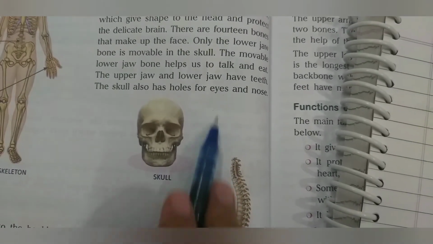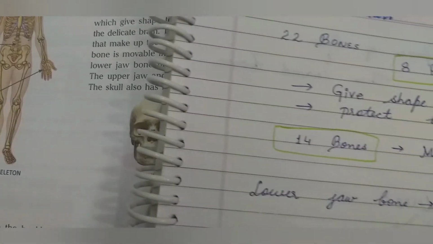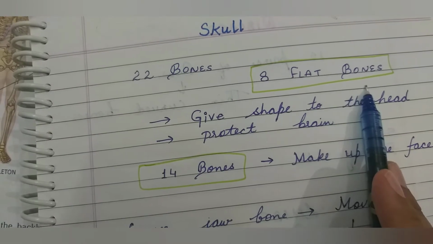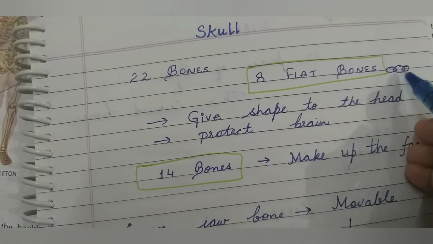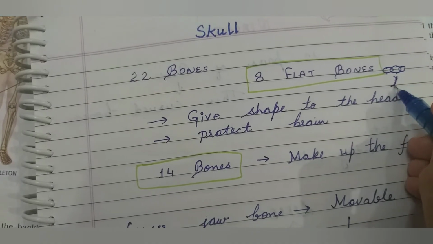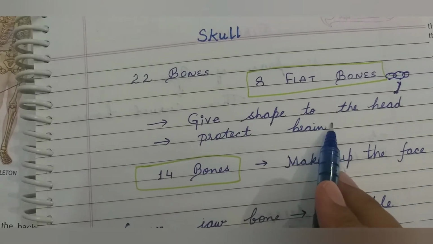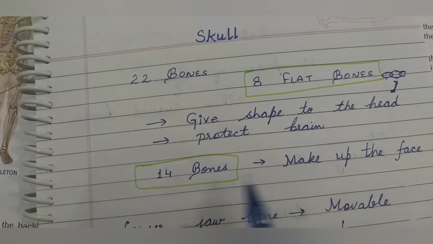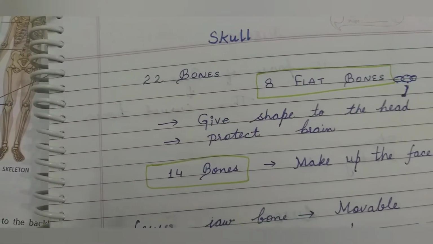Skull. Just have a look. This picture shows the skull. A skull has 22 bones. 8 flat bones are there that are interlinked together. It gives shape to our head and protects the soft delicate brain. 14 bones are there that make up the face.